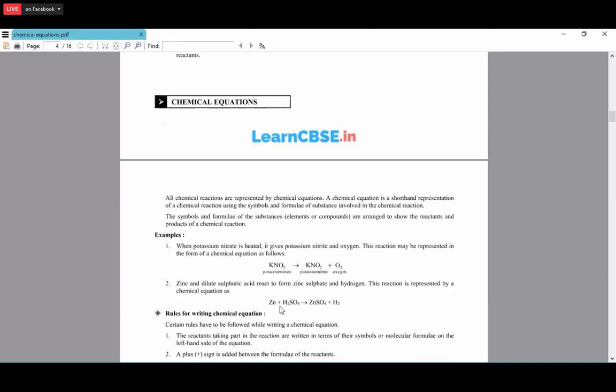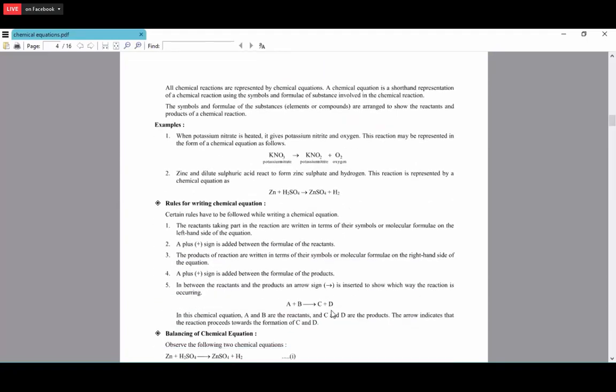Then zinc plus H2SO4: we get bubbles because hydrogen is a gas, and we get ZnSO4 as an aqueous solution.